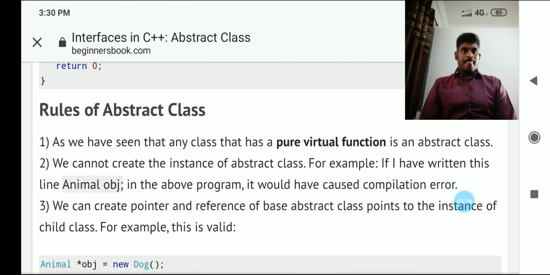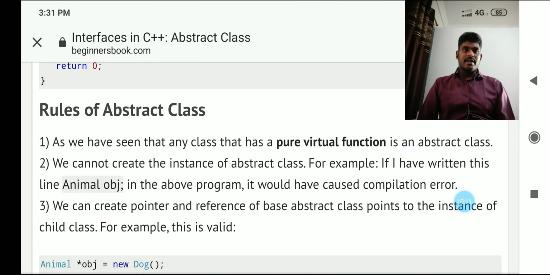So look here. What is the meaning of cannot create an instance of the abstract class? I want to say it one more time: remember, the instance of an abstract class. Instance means creating an object. By creating the object, you cannot access the abstract class. If you create an object for the abstract class, the compiler will give an error.